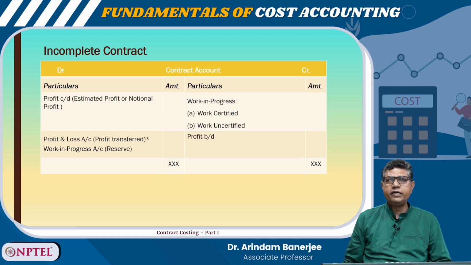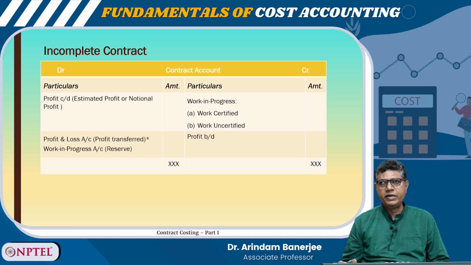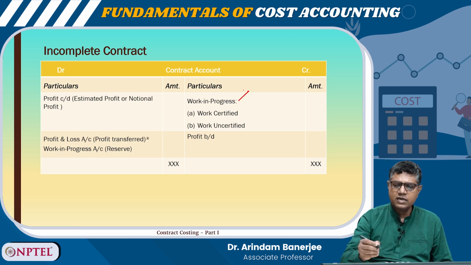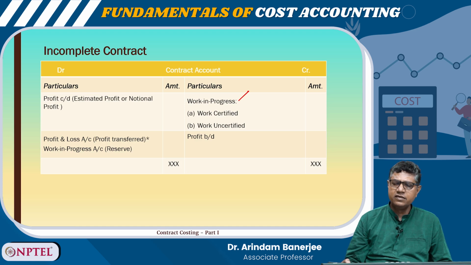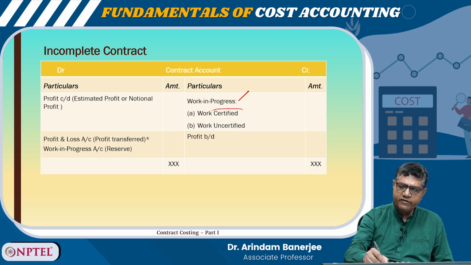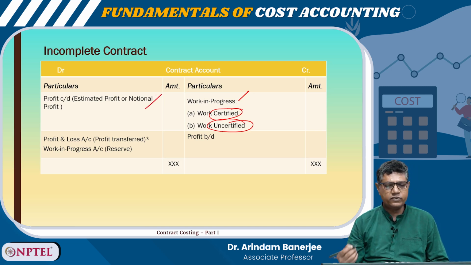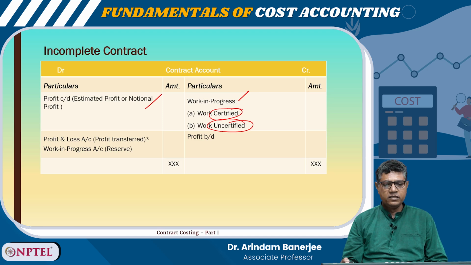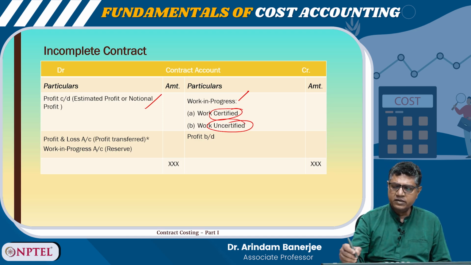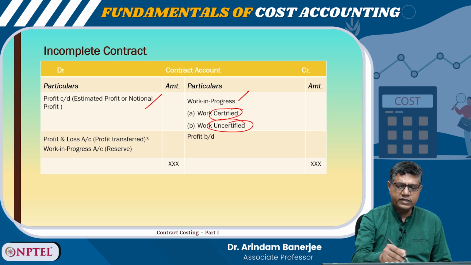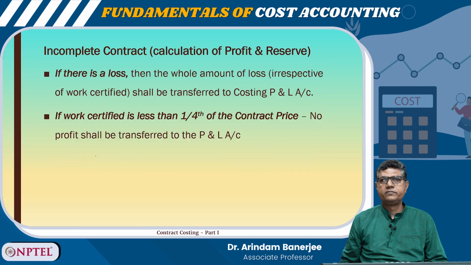So, incomplete contracts, that is, a contract which is partly completed, we can show under work in progress. Under the work in progress, as we discussed earlier, there can be two categories. One is what is certified and the other part is uncertified, right? And this is the profit carried down from the earlier part. So, if this is the profit and loss account balance which you will get, that is the profit transferred, and then we can show it as reserve. Okay. So, incomplete contract, calculation of profit and reserve.